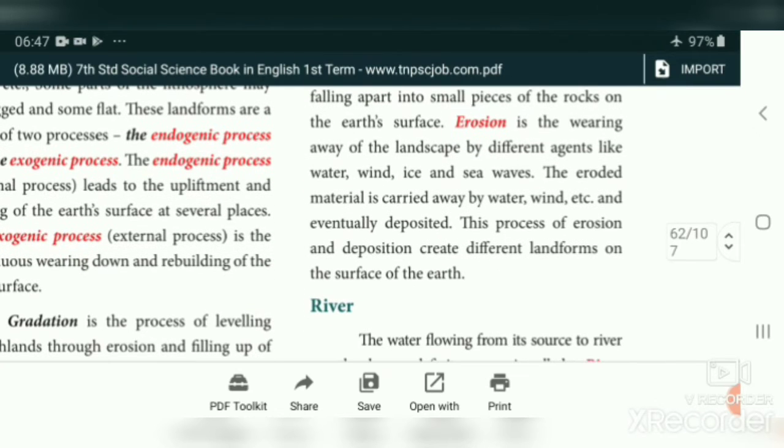The eroded material is carried away by water, wind, etc. and eventually deposited. This process of erosion and deposition creates different landforms on the earth's surface. So various landforms are formed because of two processes, erosion and deposition.